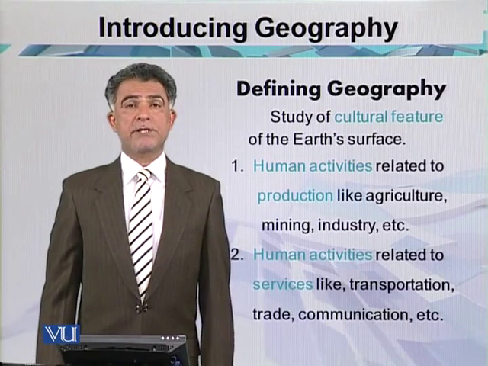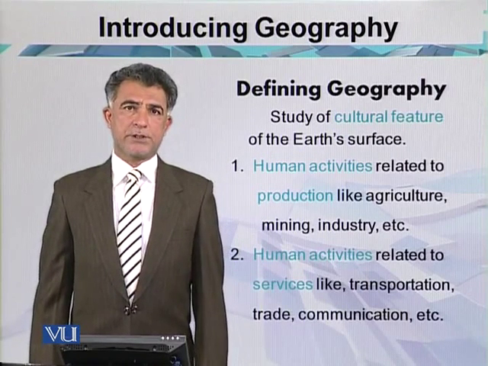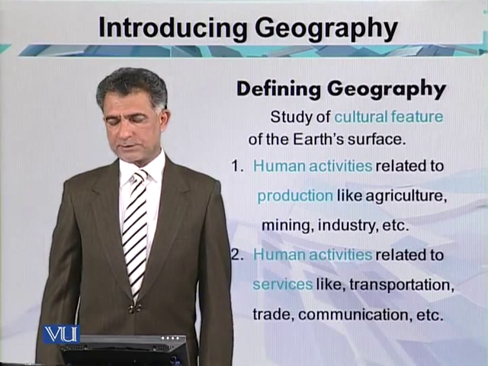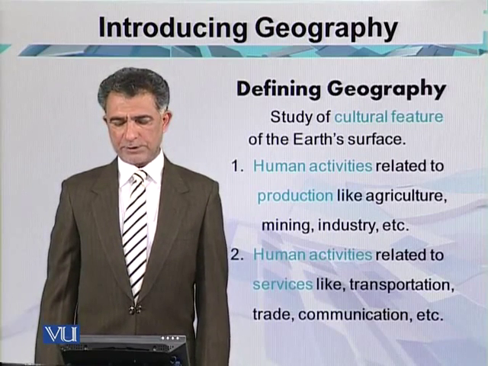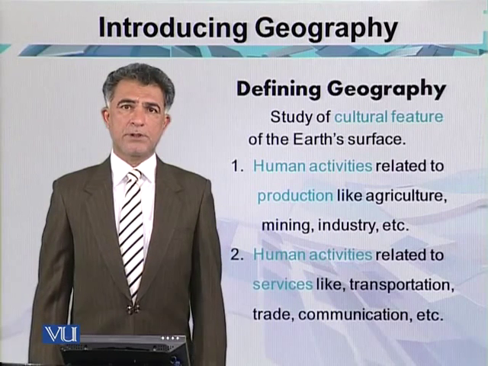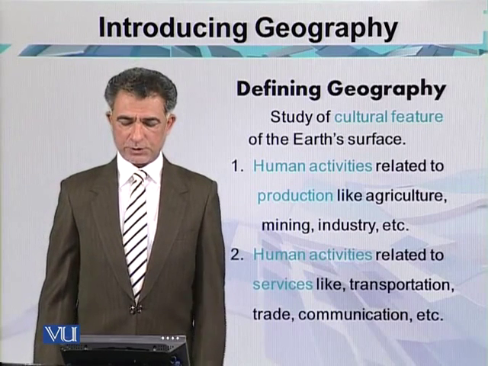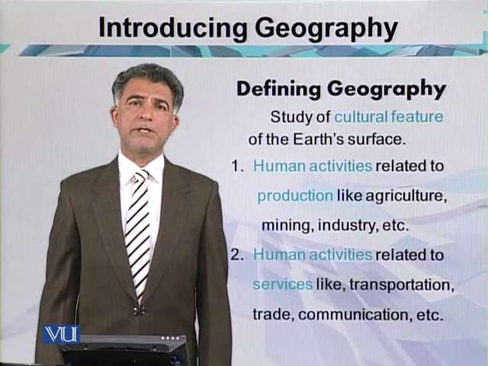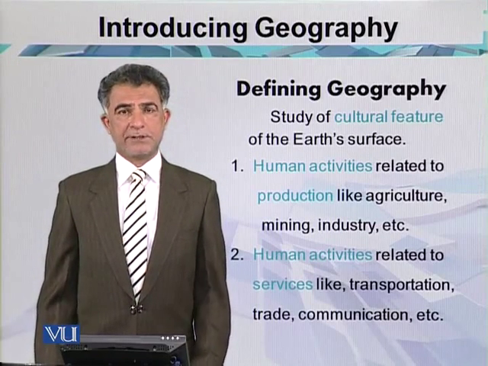The number 2 most important area of study in geography is the cultural features of the Earth's surface. Human activities related to production, which are actually the most important, are agriculture, mining, fishing, and cattle grazing.